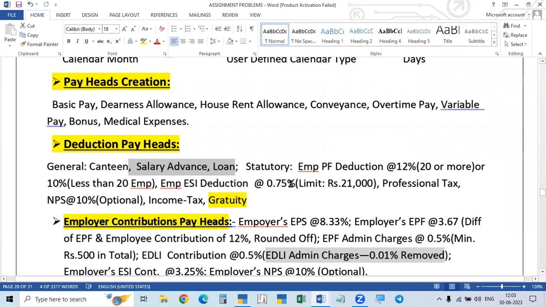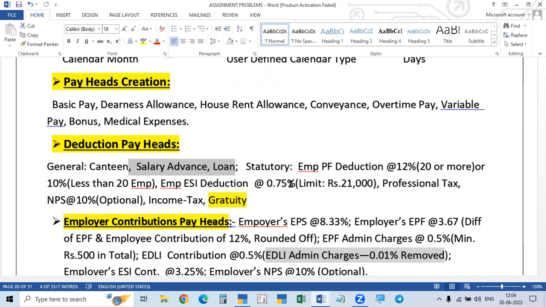These deductions are of two types. One is general deductions. That means the employer will deduct and keep the money with him. He will not pay it to anyone. Another one is statutory deduction. According to the statute or law, he has to deduct some money from the employee, contribute some more money, and pay the total amount to the government. That statutory obligation is done. So, statutory deductions and general deductions.